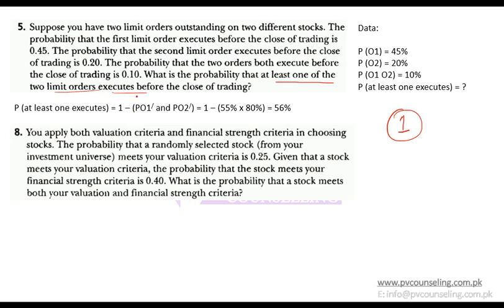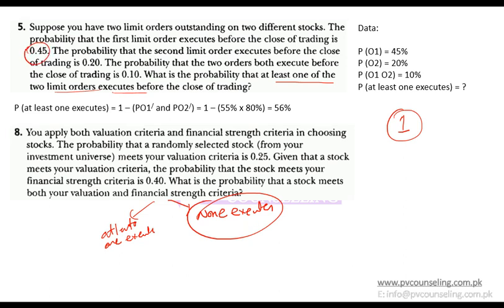So another approach could be that you say there can be two options: at least one executes or none executes. So if I go for none of the orders being executed, then what will be the probability of none of these being executed?